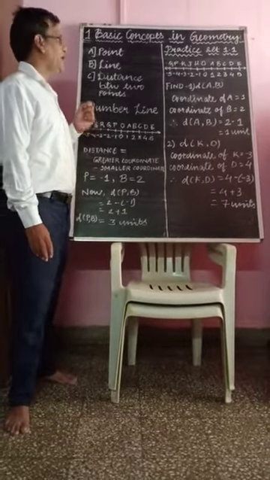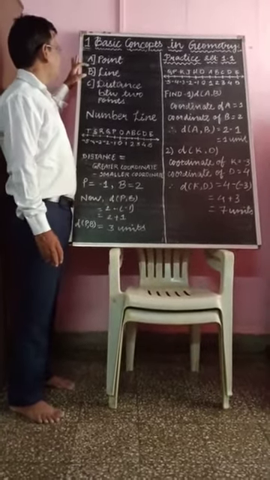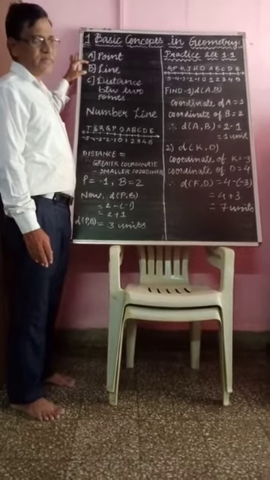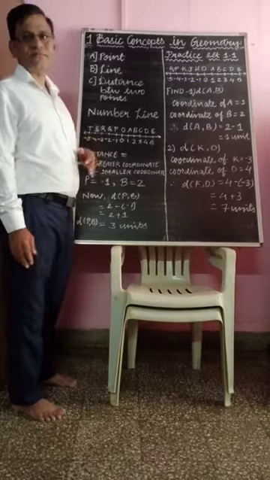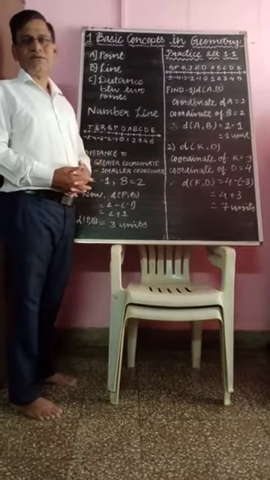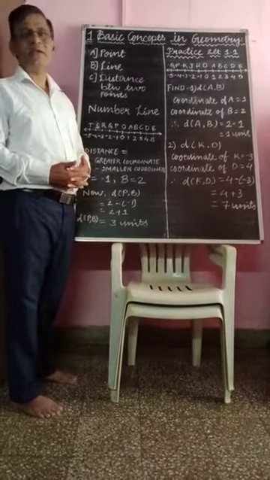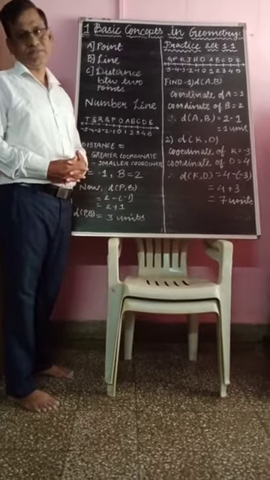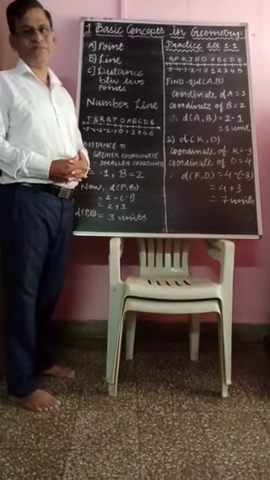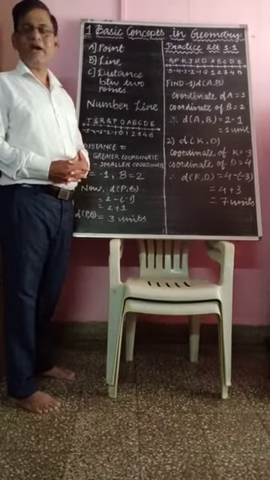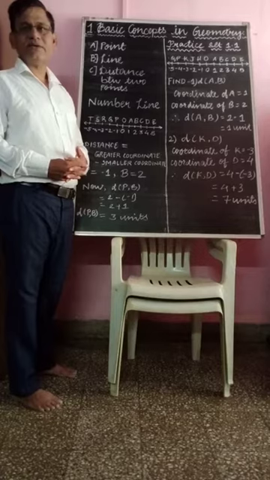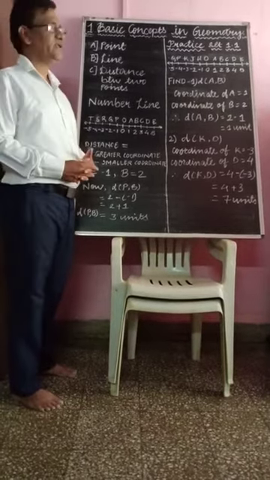Now the next concept is line. You already learned the concept of line in your previous classes. A line is also an undefined term, but we can define it in short.